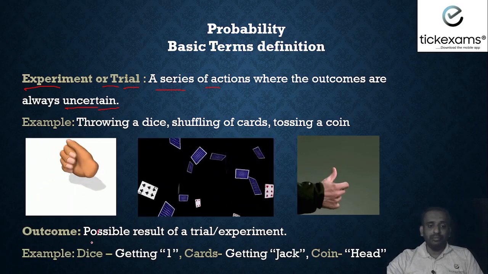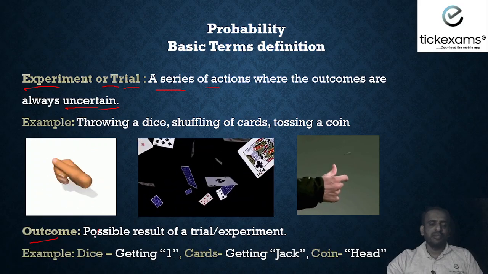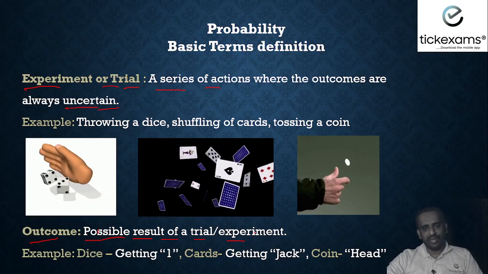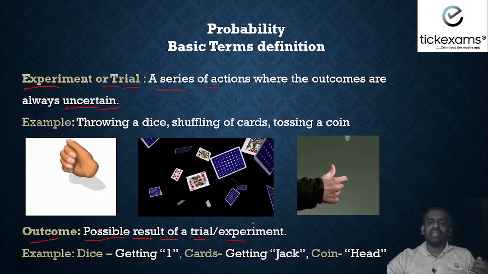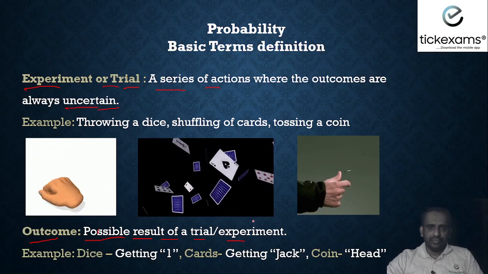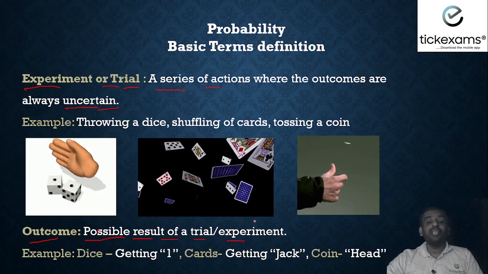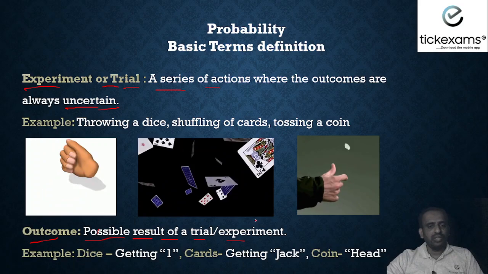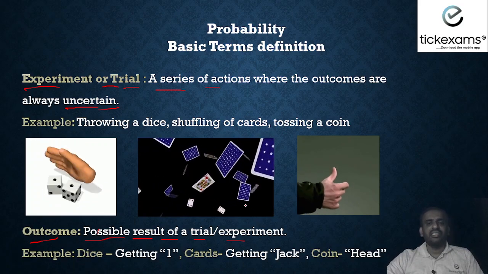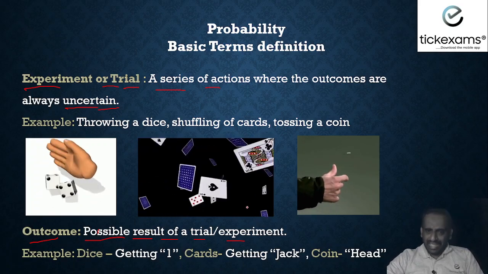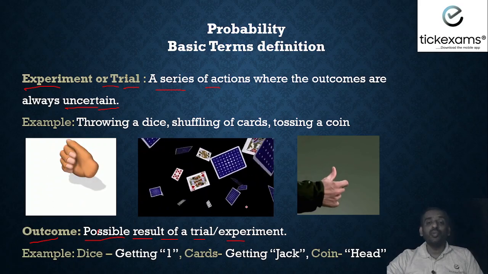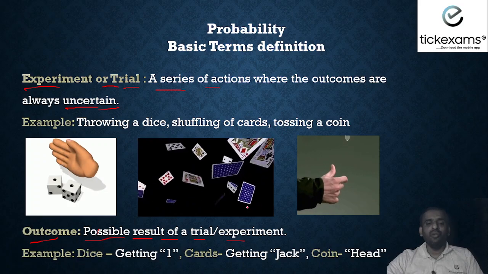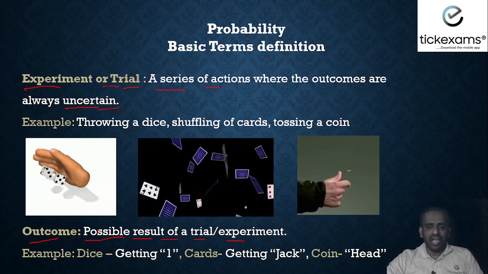Now, what is the outcome? Outcome means a possible result of a trial or experiment. Whenever a trial is conducted or an experiment is performed, the possible result that can come is called an outcome. So, in this case, throwing a dice is a trial. Getting the number 2, 3, 4, 5, 6 or 1, anything, is called an outcome.